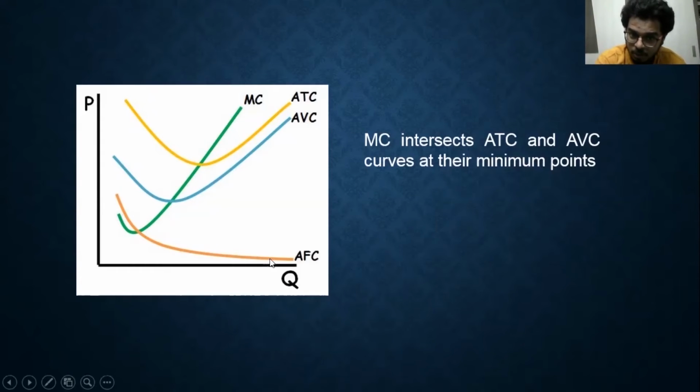AFC goes down continuously, and the marginal cost curve will be like a J-shaped curve rather than a U-shape. It will be like a J-shaped curve because it falls initially, and that's for a very short span of time, and then it starts increasing and passes through the minimum points of both ATC and AVC, right?